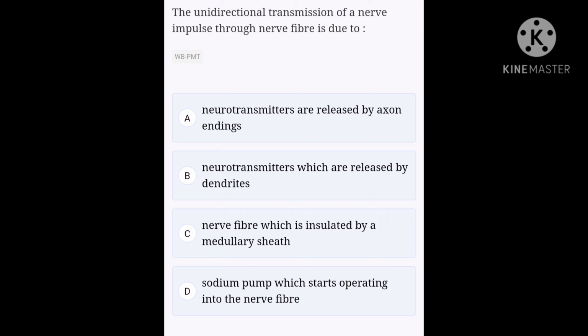The nerve impulses are generated on receiving stimulus. The nerve impulses are transmitted in single direction. The main reason for unidirectional transmission is the release of neurotransmitters. The neurotransmitter like acetylcholine are released by the terminals which are present at the end of axon. The transmitters are not secreted by smaller extensions called dendrites. This causes the movement of the impulse in one direction from the axon of one neuron to the dendron of another neuron. Thus, the correct answer is option A. Okay, let's see our next question.